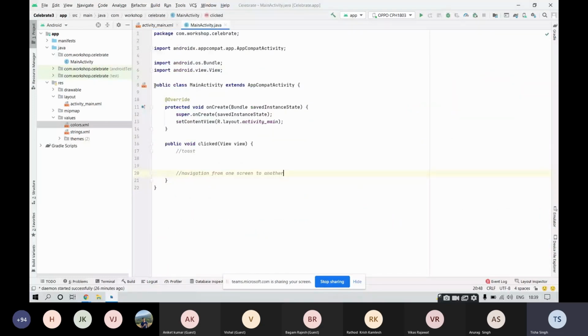Those people who don't know Java or are new to programming, let me tell you that this public and protected stand for the access modifiers, like what kind of visibility your class or your functions have. So if any class is public, then it would be visible to all the classes within a package. What do I mean?